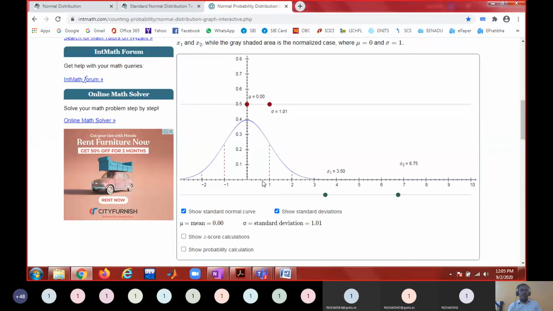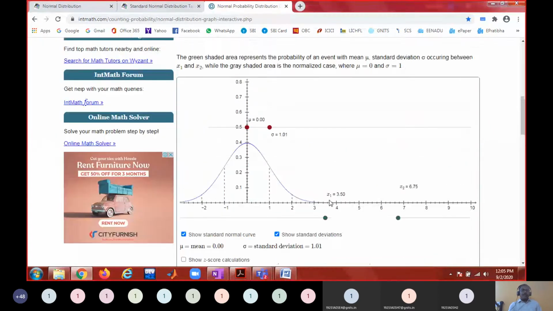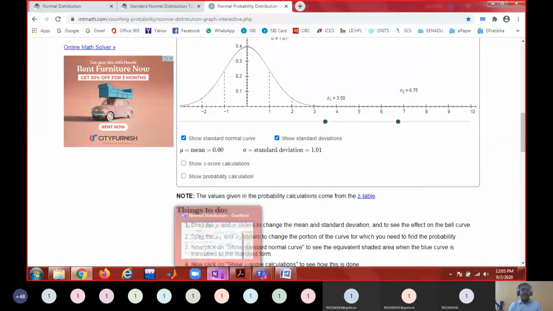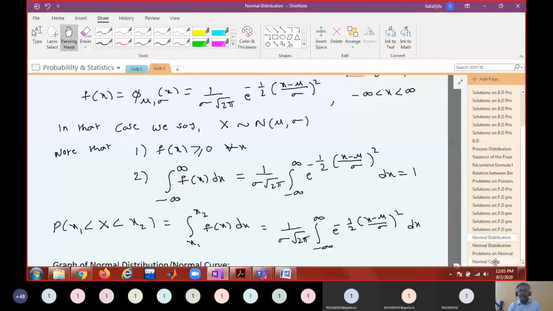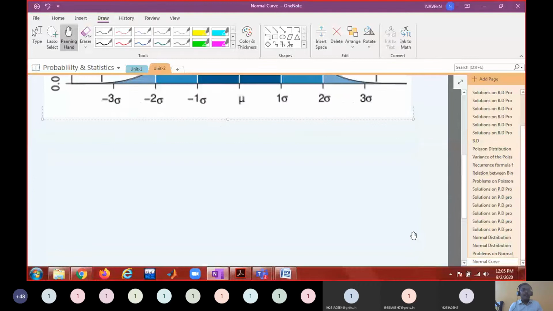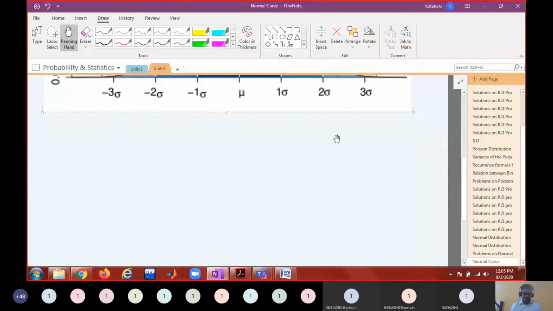Almost. Okay. So the standard normal curve will be like this. So for different values of mu and sigma, you can have infinitely many normal curves, in which a special case of the normal curve we call a standard normal curve. So write that as a note.